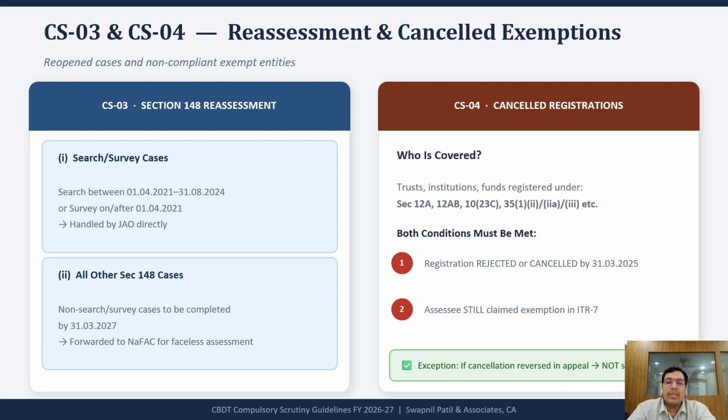Both conditions must be satisfied. However, if the cancellation has been reversed in appeal, then compulsory scrutiny will not apply. For tax professionals handling NGO clients, this is an area that requires immediate review.